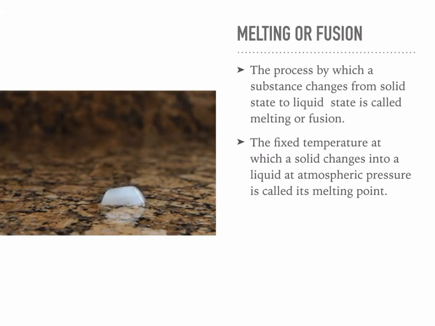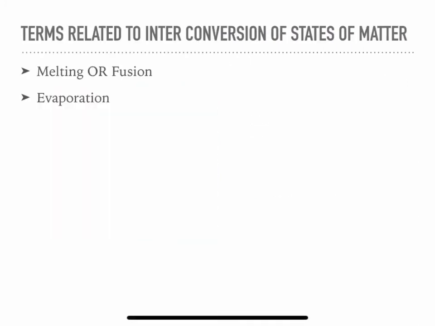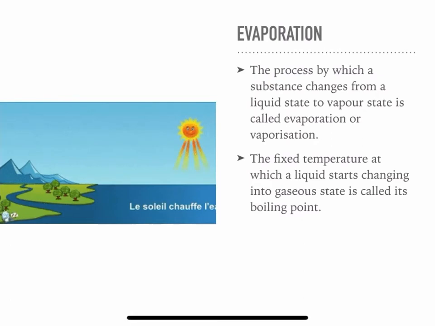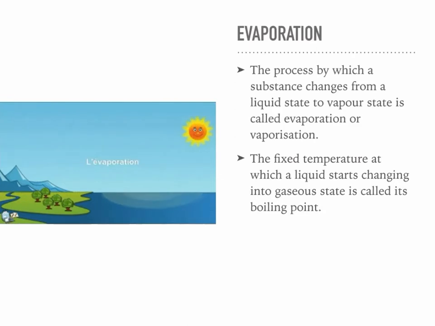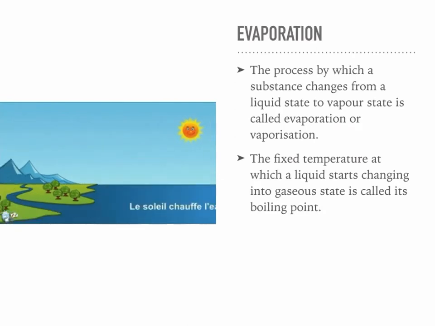Different substances have different melting points in their pure state. For example, melting point of ice is 0 degrees Celsius. The second one is evaporation. The process by which a substance changes from a liquid state to vapor state is called evaporation or vaporization.